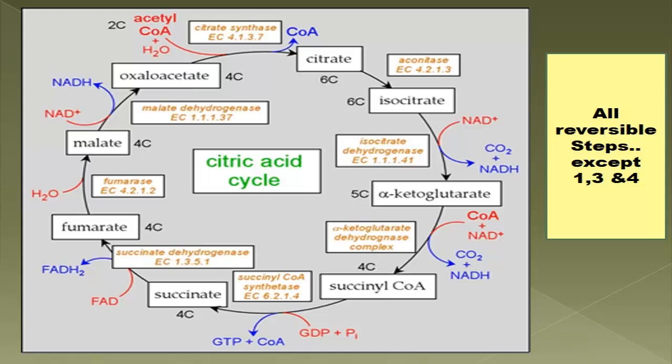The next irreversible step is isocitrate dehydrogenase, where alpha ketoglutarate is formed, and the next is the alpha ketoglutarate dehydrogenase step, where succinyl CoA is formed. These 3 steps are irreversible or exergonic. Clear? Now I am going to the next slide.